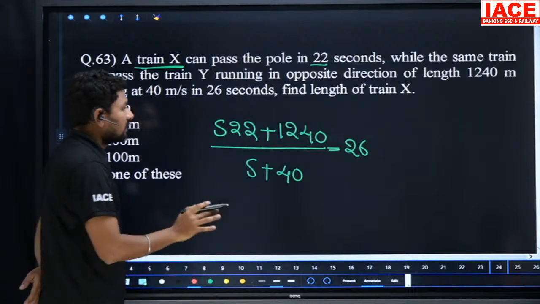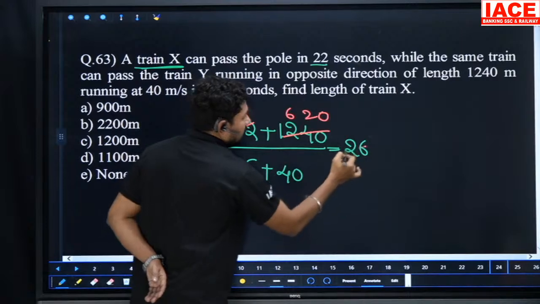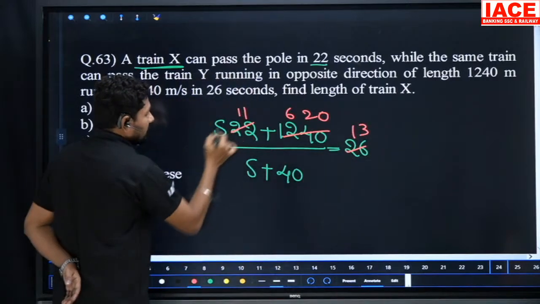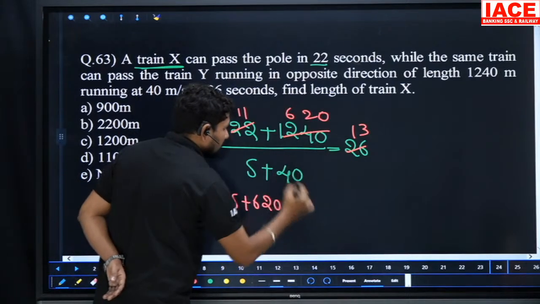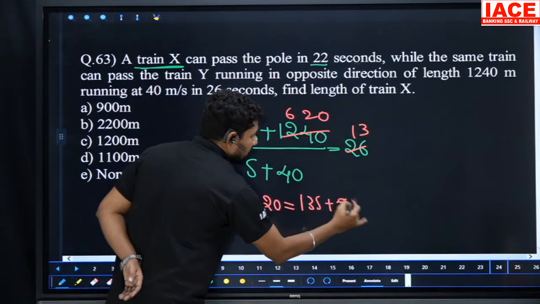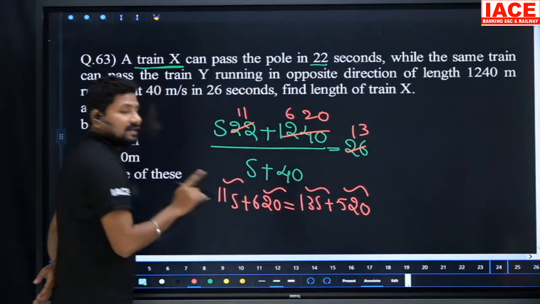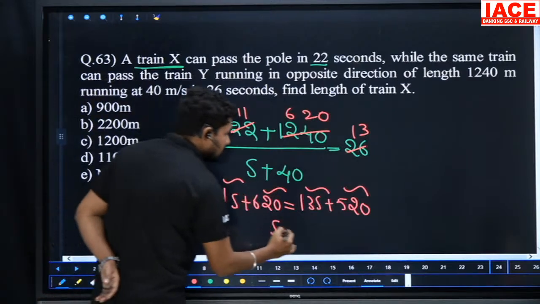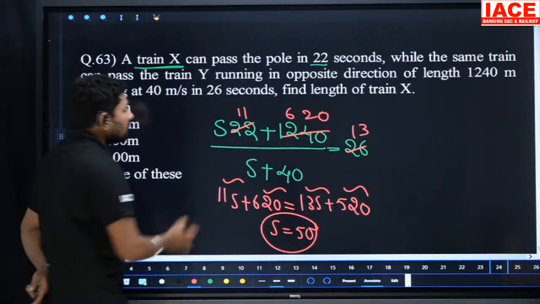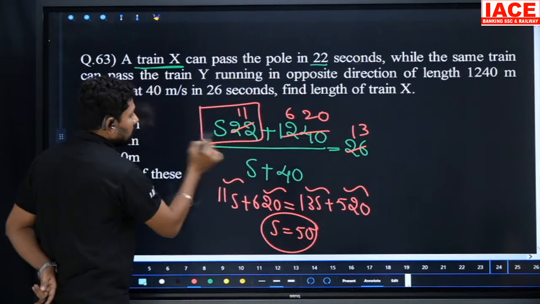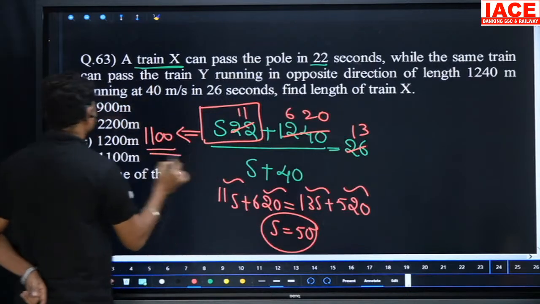So the first train length plus the second train length, 1240, divided by the first train speed plus the second train speed, is equal to 20. Such a calculation is required. Now 11s plus 620 is equal to 13s plus 520. The difference between 620 and 520 is 100, and the difference between 13s and 11s is 2s. 2s is equal to 100, which means s is equal to 50. So the first train speed is 50 meters per second. Substituting 50 in s into 22, you get the length of the first train: 50 into 22 gives 1100. The option here is D.